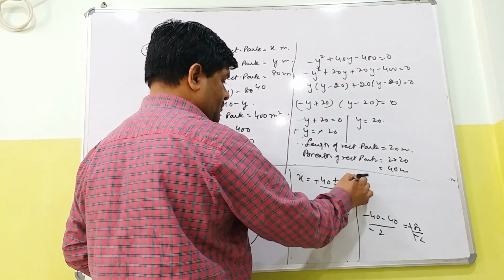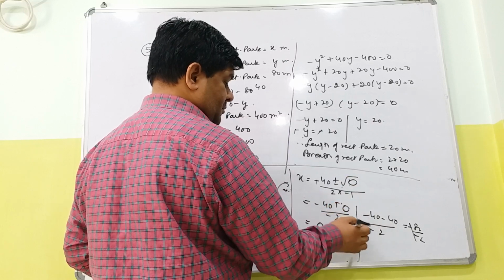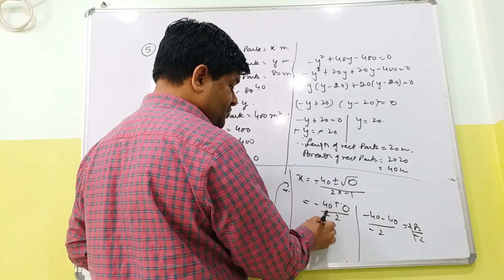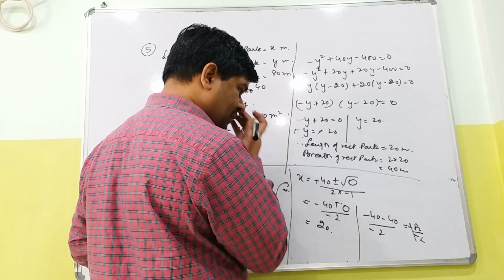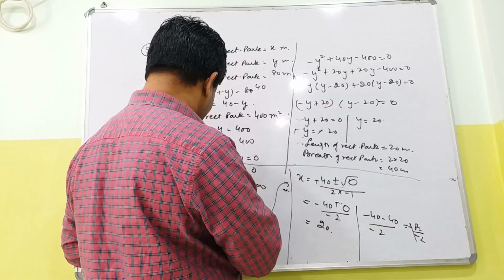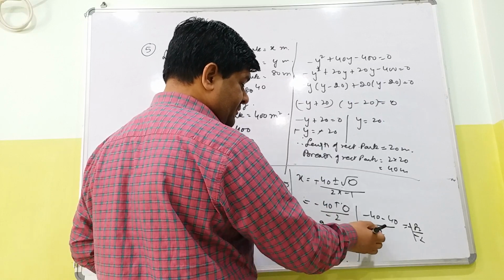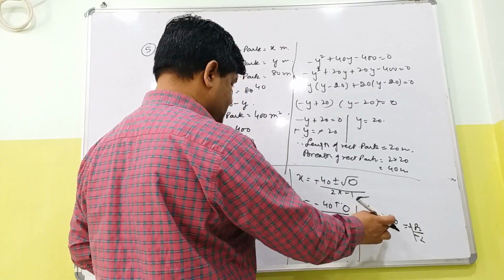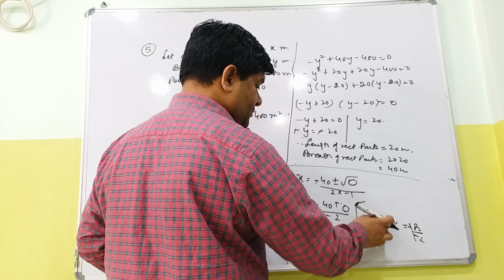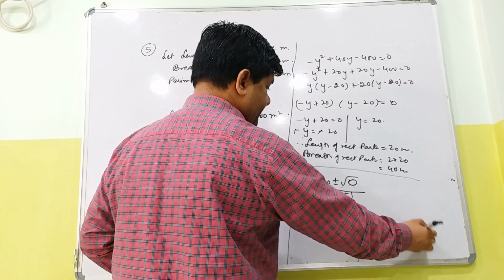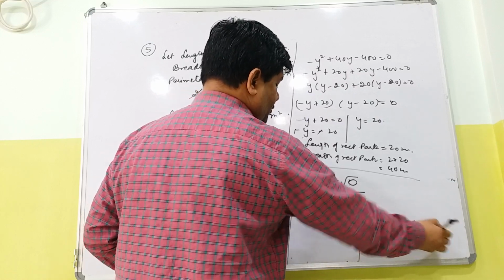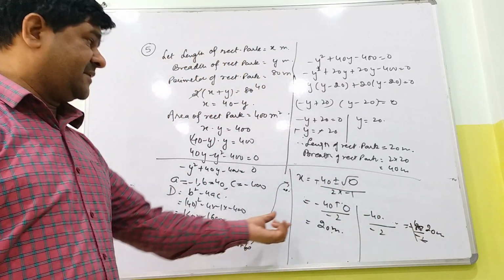Here it is 0. So this is 20 here. B's value is 40. So this is 20 meter here and it is again 20. So in both cases the values are same.